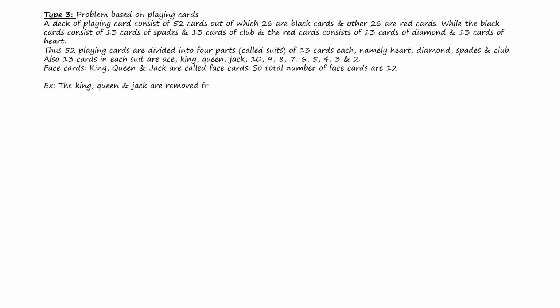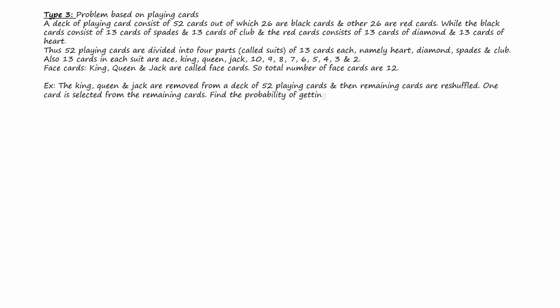Let's see an example. The king, queen, and jack of spades are removed from a deck of 52 playing cards, and then the remaining cards are reshuffled. One card is selected from the remaining cards. Find the probability of getting first, a spade; second, a face card; third, a card with an odd number.